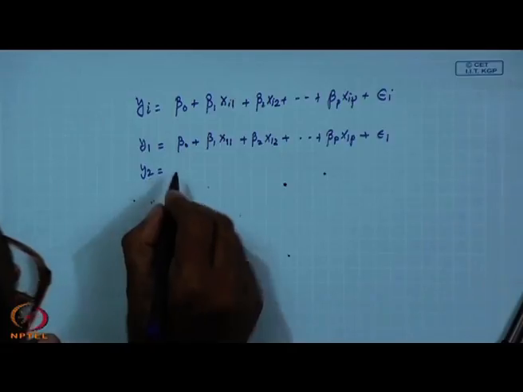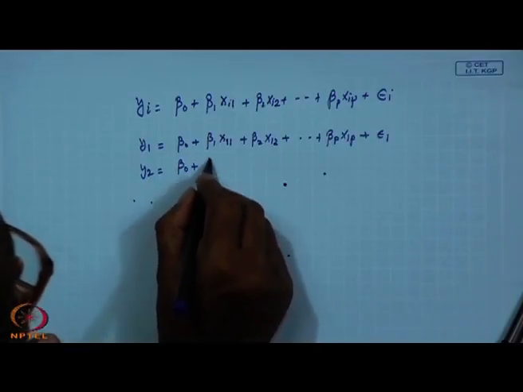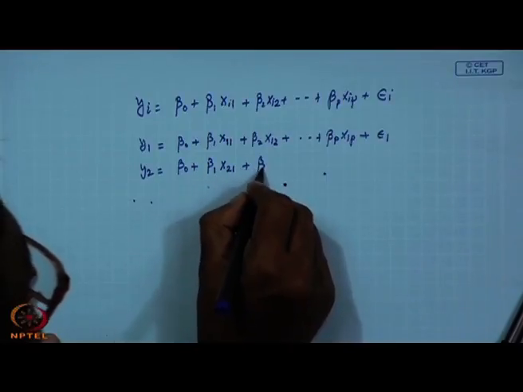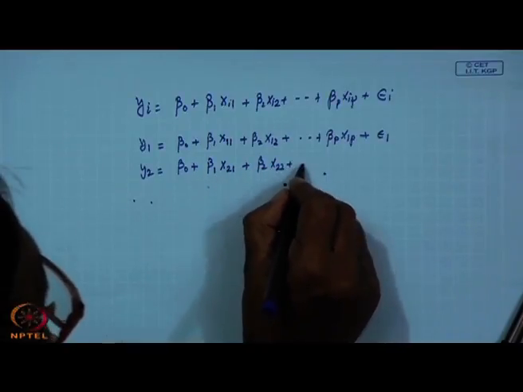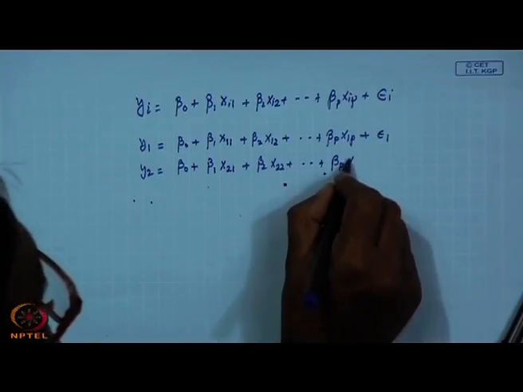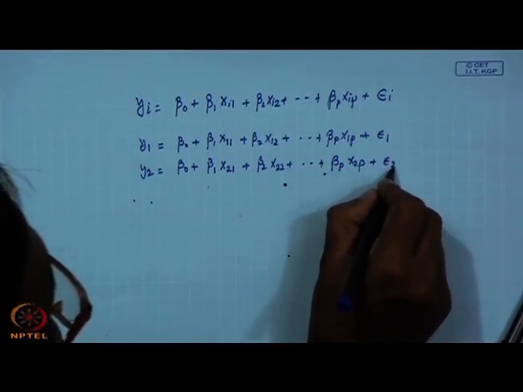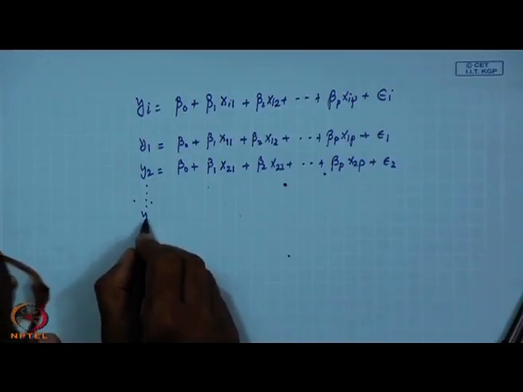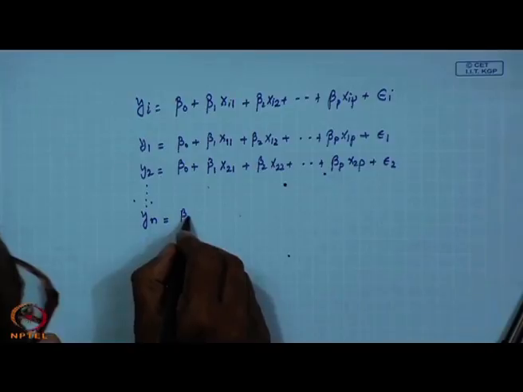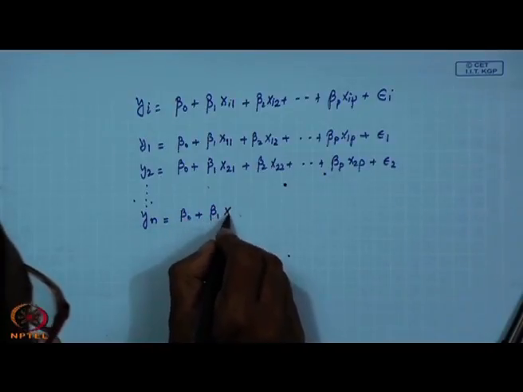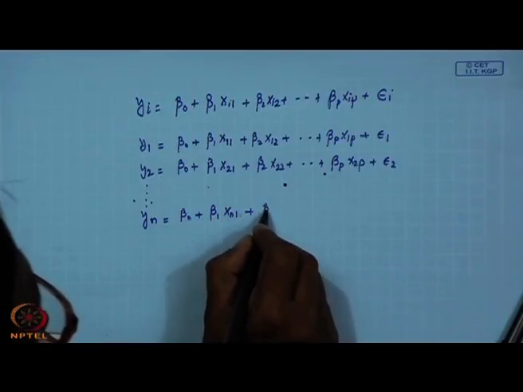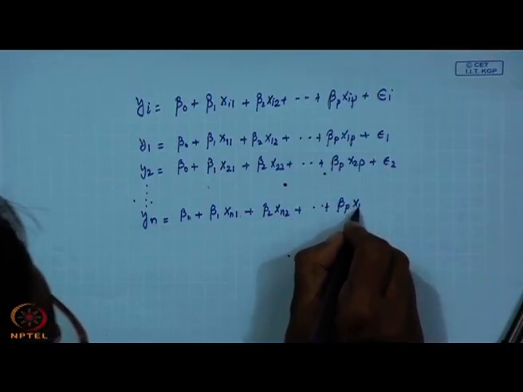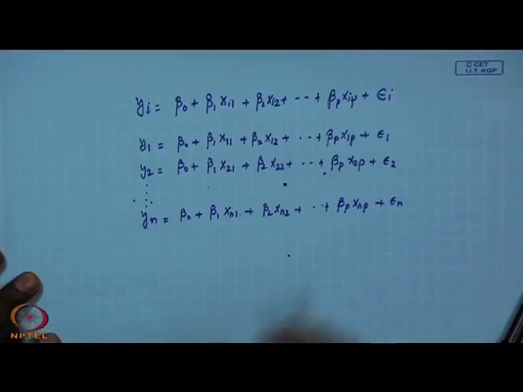For y2 you will be writing like this: beta 0 plus beta 1 x21, beta 2 x22, plus beta p x2p plus epsilon 2. If you go on writing, ultimately up to the nth term, you will be writing like this: beta 0, beta 1 xn1, beta 2 xn2, beta p xnp plus epsilon n.